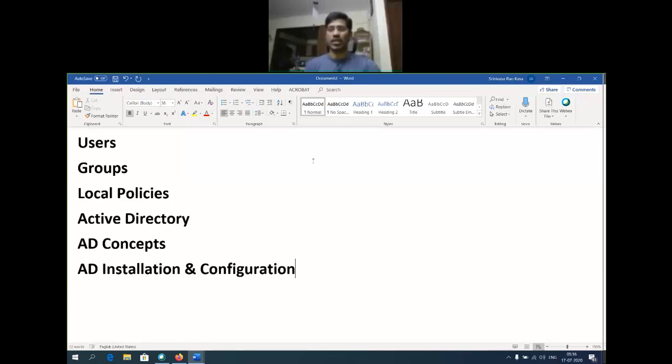Try to understand users and groups. What is a user? A user is to log in, to create a user ID on this particular server. What is a group? Whatever user is created, for that particular user we are going to provide certain privileges.